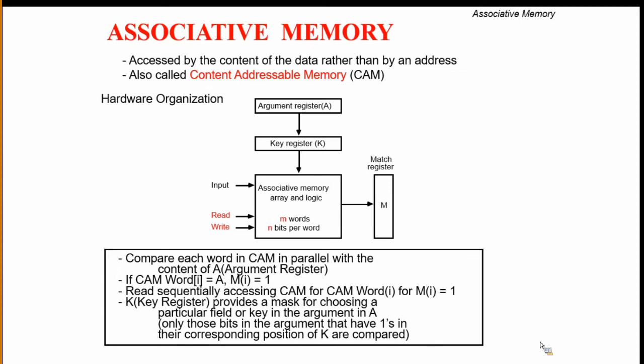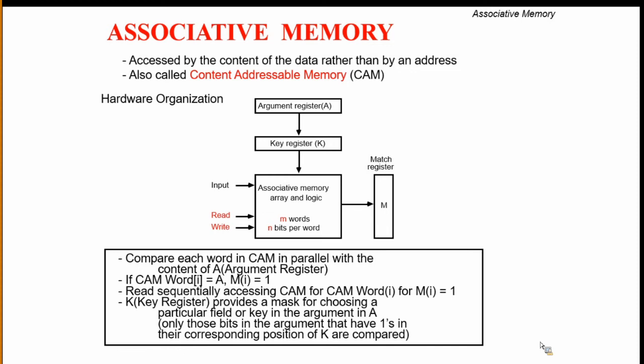So instead of the address, the CPU executes the instruction based on the content. That is why we call this memory content addressable memory.